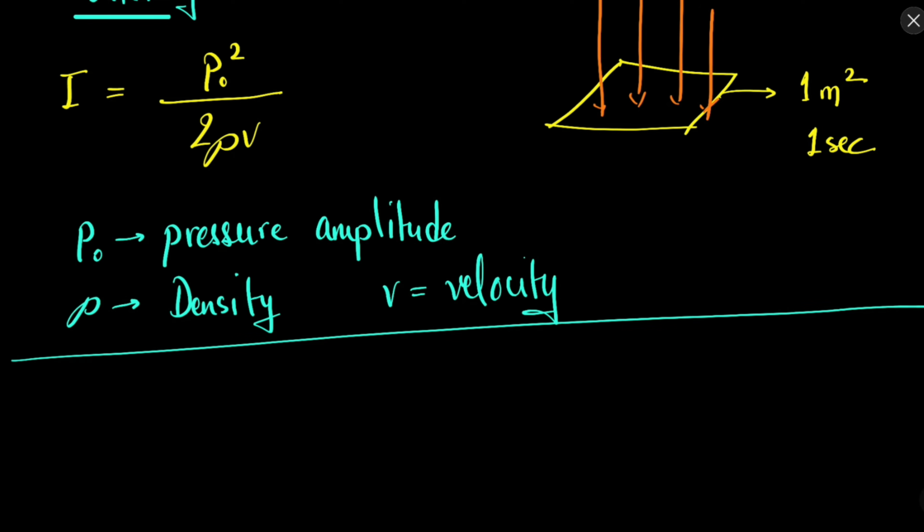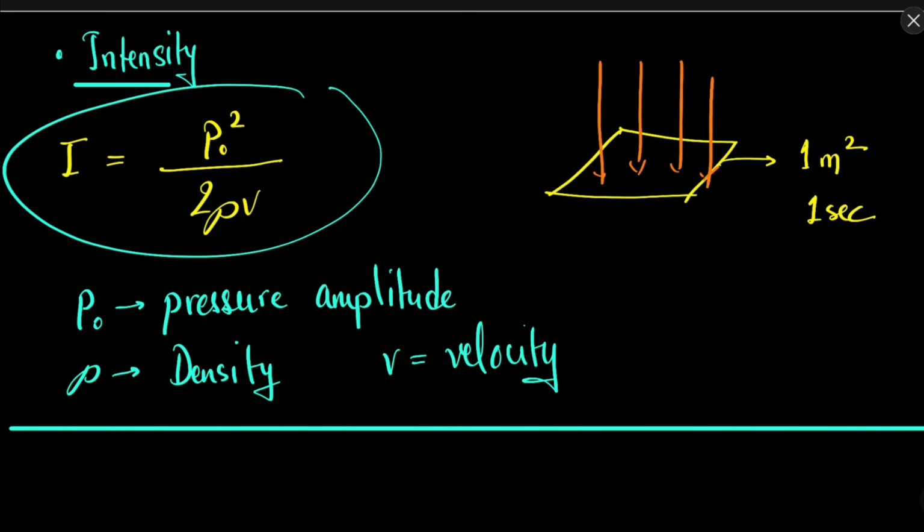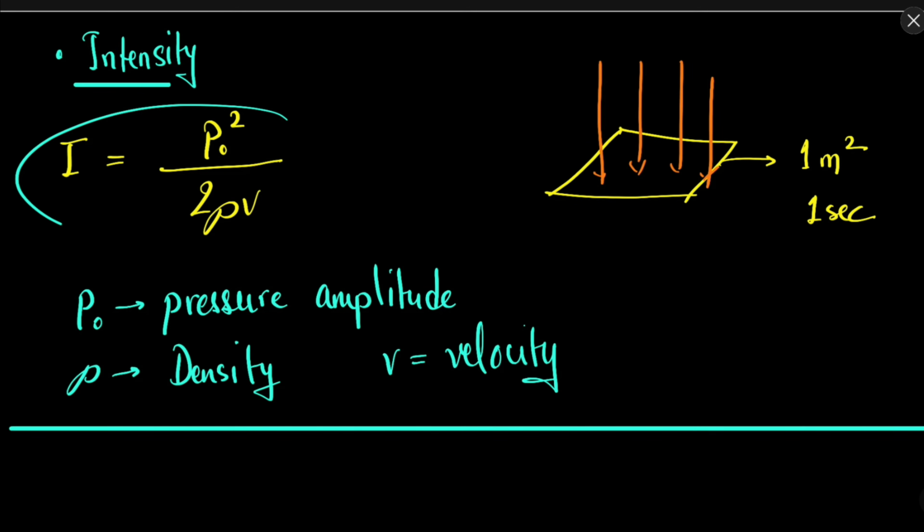So the intensity of sound can be obtained using this formula as well. Intensity tells us about the energy which is incident on a unit area in a unit time interval. So more the energy, more will be the intensity.